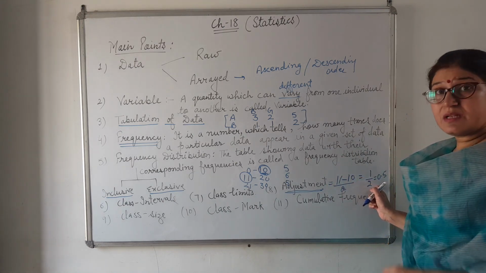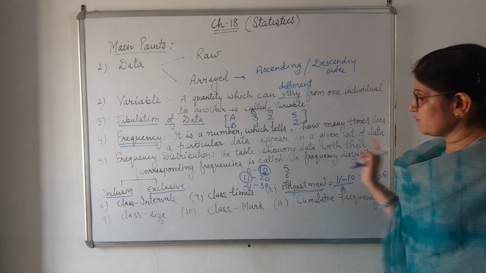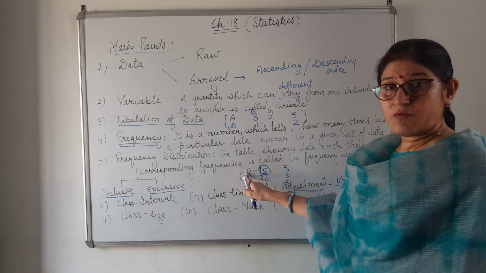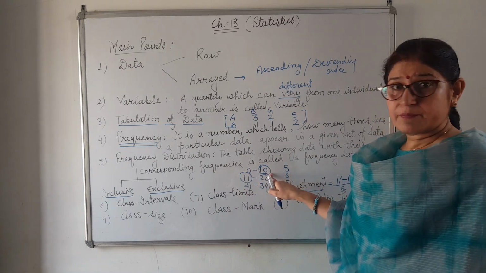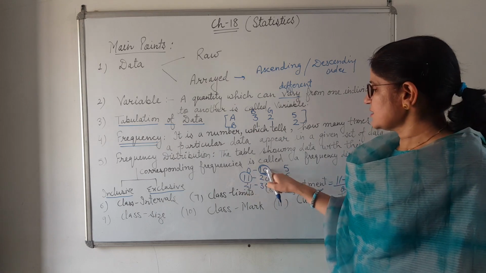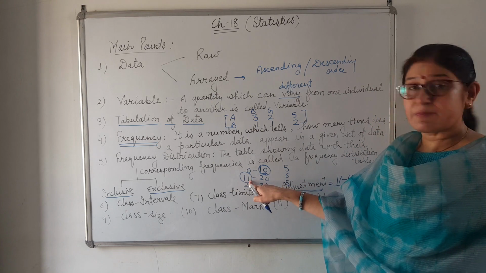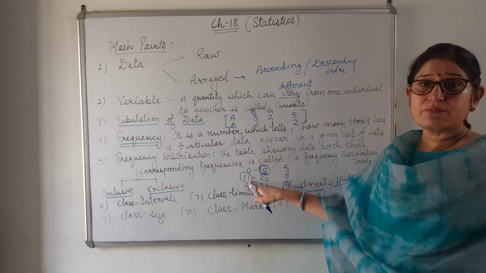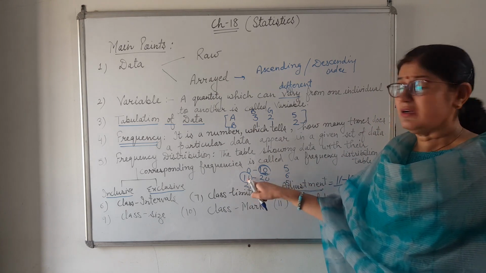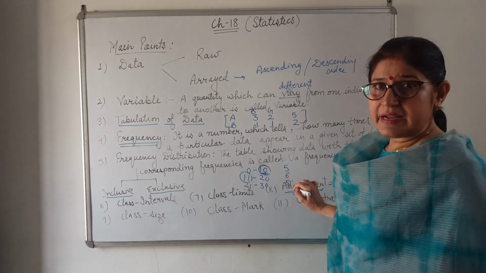To find actual class limits, we will take this 0.5, we will add in lower and subtract from upper. Sorry, we subtract here and we add in this. If we add here, 10.5 will come, and if we subtract from 11, then 10.5 will come. Like this both the limits will come same. For this we require adjustment.